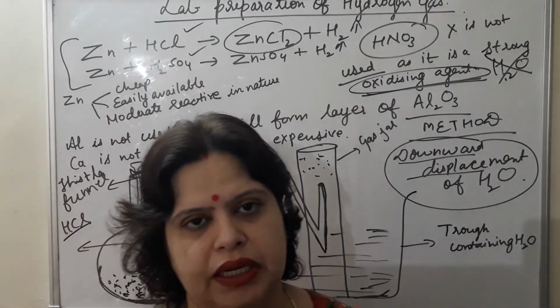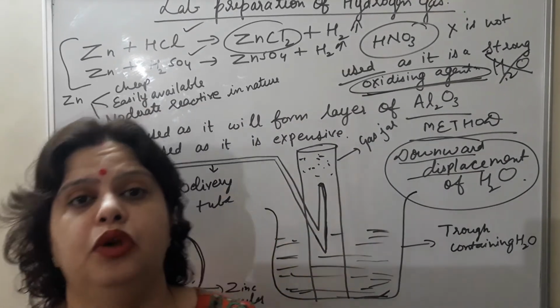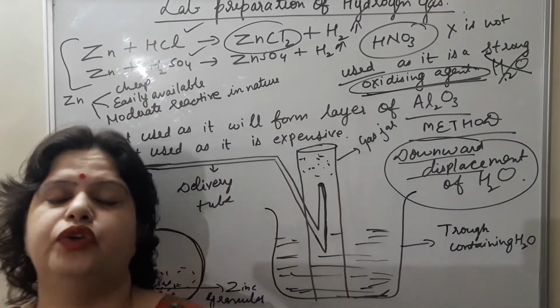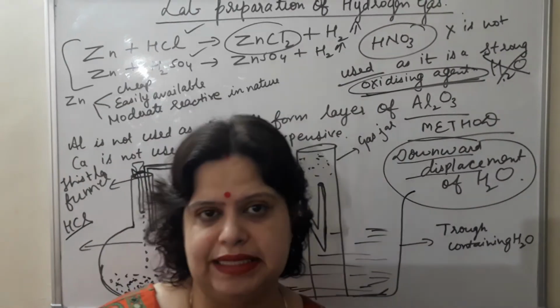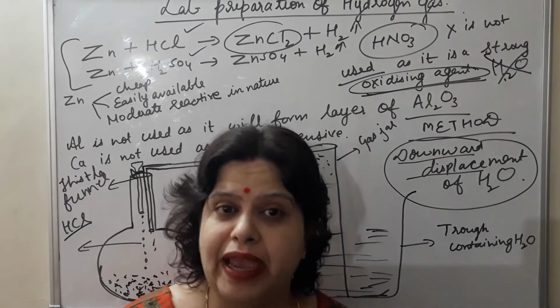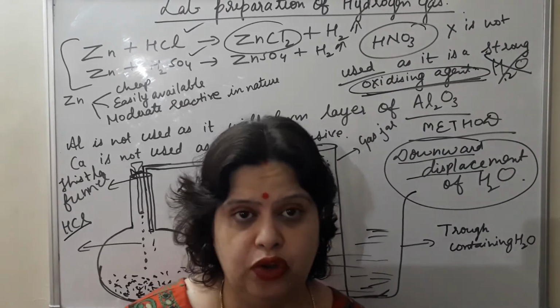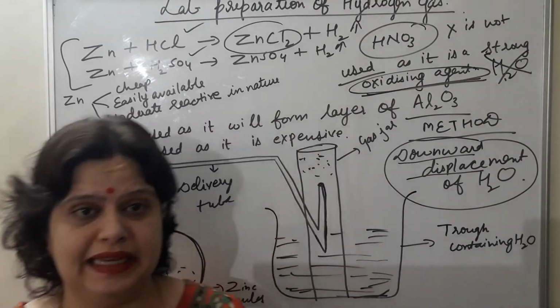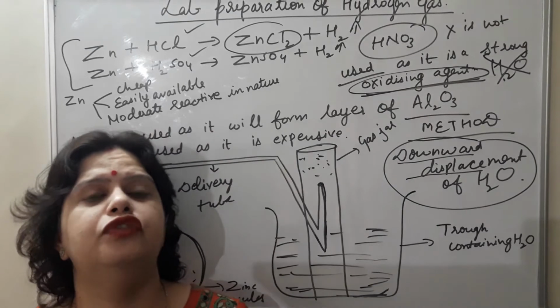There are many impurities which I have not shown here, because that is also part of the syllabus, which are formed along with the hydrogen gas, like phosphine, arsine, H2S (hydrogen sulfide gas), and carbon dioxide gas. All these impurities are removed by using different kinds of solutions.